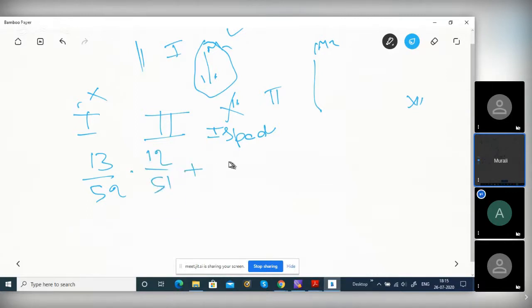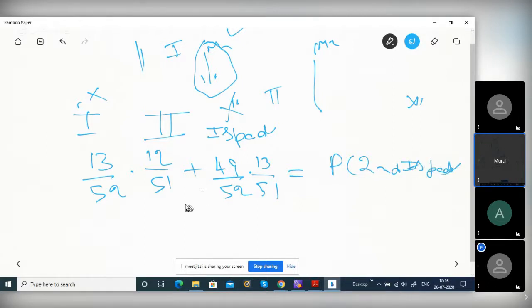Plus first is not spread. That means not spread: 52 minus 13, that is 39, right? 39 by 52, into the probability that the second is spread, which is 13 by 51. So this is the probability of the second spread. Is it clear? 39 by 52 of 13 by 51 because the first card is removed.